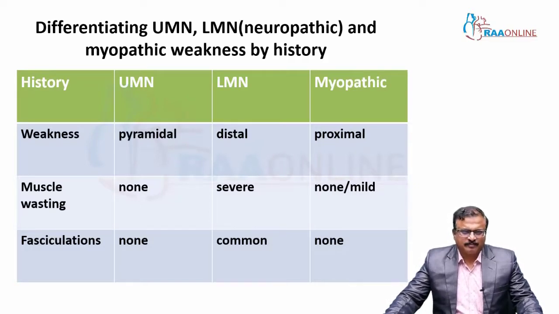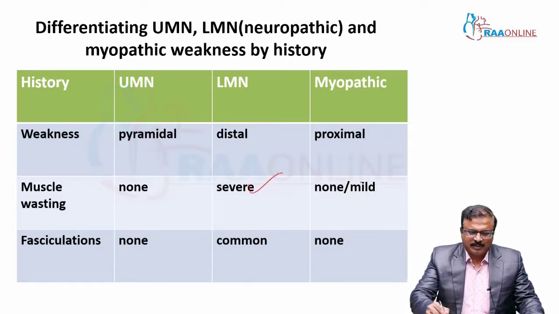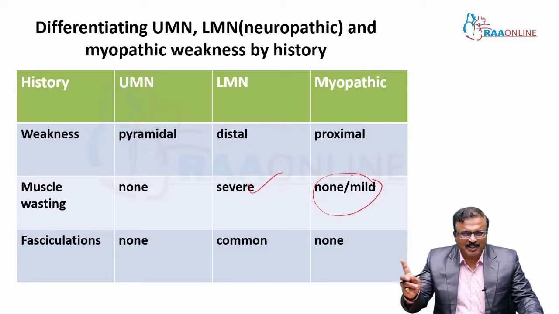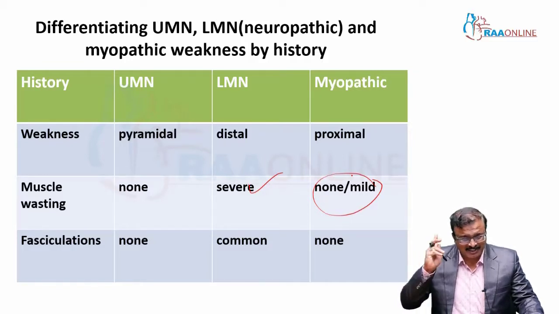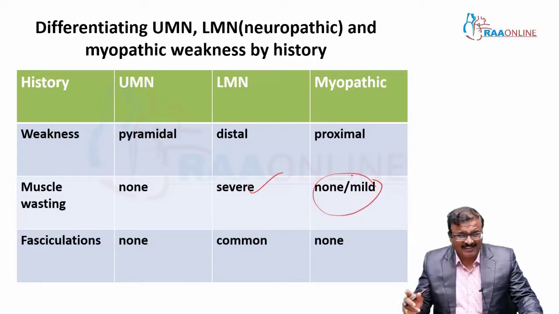By history, the weakness is pyramidal, distal or proximal, or there is muscle wasting. In upper motor neuron, you don't have muscle wasting. In LMN, it is severe. It can be mild in myopathic. The weakness is proximal in myopathic. Usually, distal myopathies can be seen, but usually it is proximal. LMN usually starts with distal weakness.